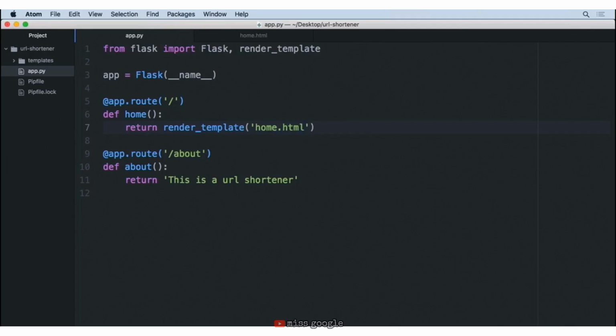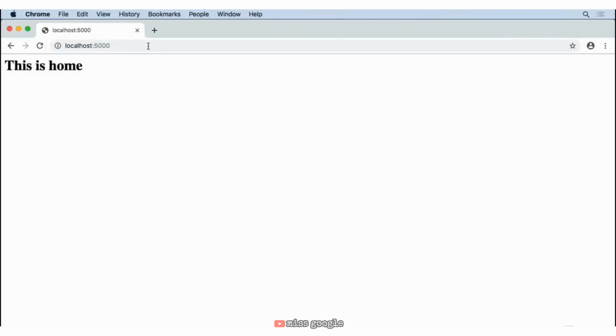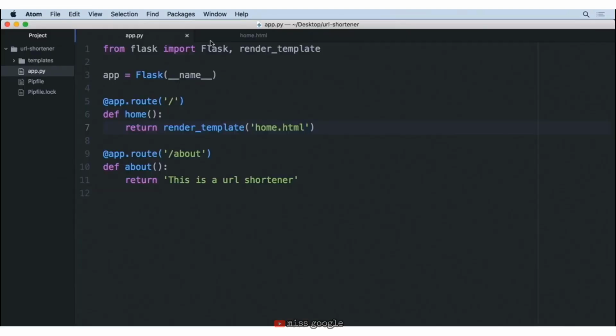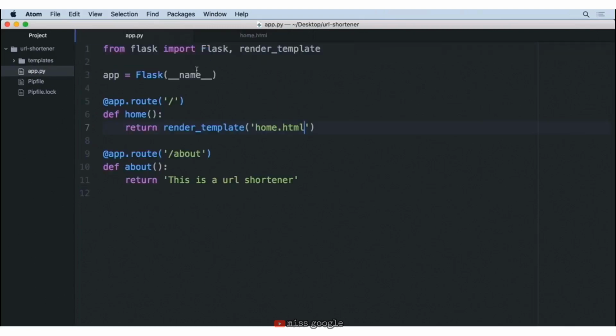And because we are running in a development environment, our server is going to be automatically updated for us. And if we go ahead and visit our home page, we should see in big bold letters, because it's in the h1 tag, this is home. So this shows us that the code that we've written inside of home.html is displaying when someone comes to the route of just simply a slash, meaning the home page.